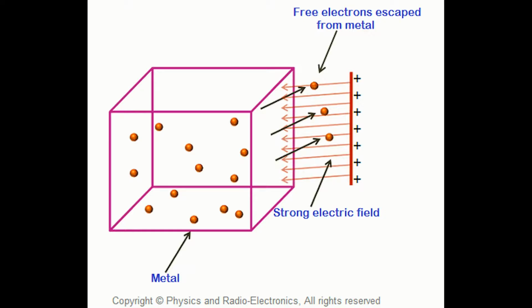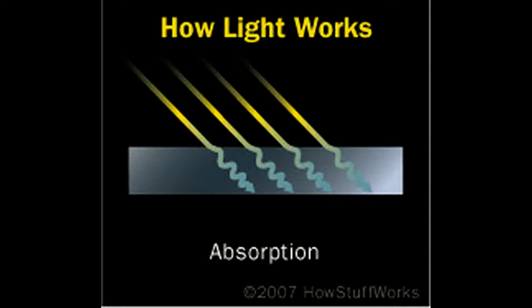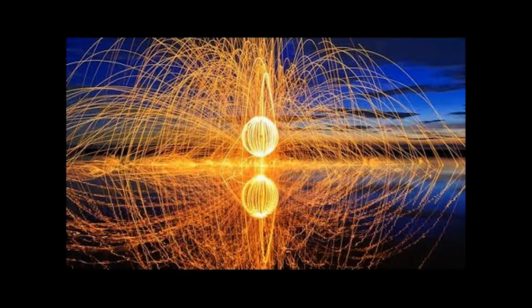This phenomenon is the emission of electrons by many metals, especially the alkali metals, when they are irradiated by light. By applying Planck's hypothesis, Einstein proposed that absorption of light of frequency nu by an electron in the metal takes place as discrete quanta of energy h nu.